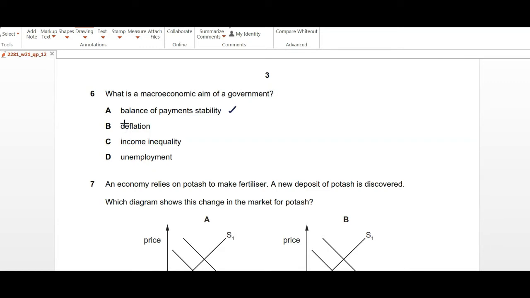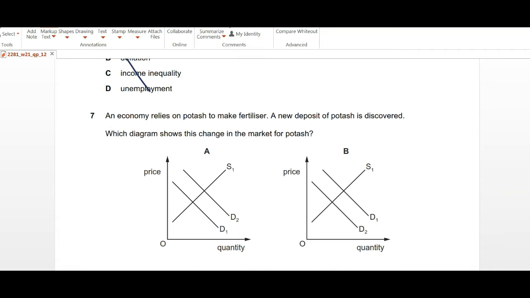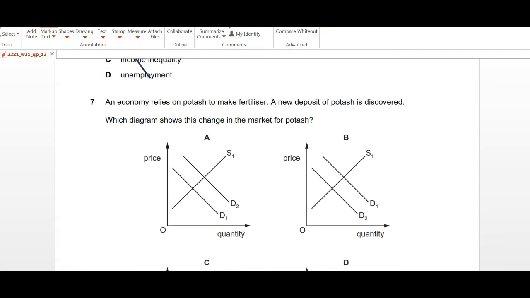And again, unemployment is not aim of any government, so we go with option A, that is balance of payment stability, meaning that your imports and exports should be of almost the same amount, so that you're not experiencing a deficit, and preferably you want to have a surplus.